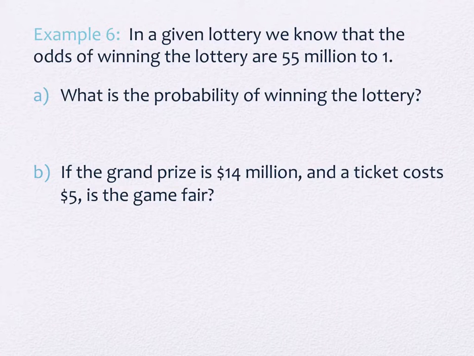We're going to look at a lottery. In a given lottery, we know that the odds of winning, hopefully you've seen the first half of this video about odds because we're going to need it. Odds of winning the lottery are 55 million to 1. Good luck. What is the probability? Remember, odds and probability are not the same thing. So the odds of winning the lottery are 55 million to 1. So what would be the probability of winning the lottery?